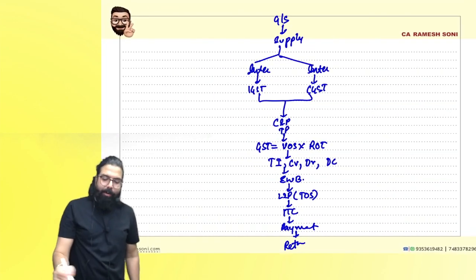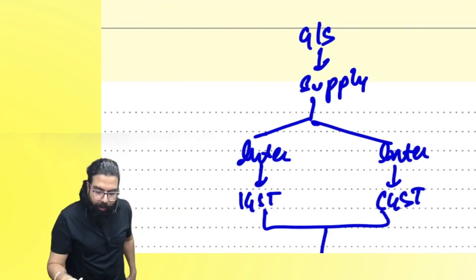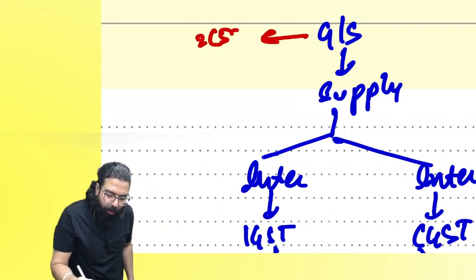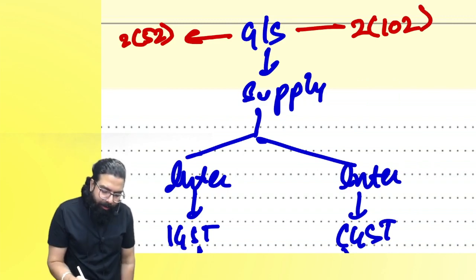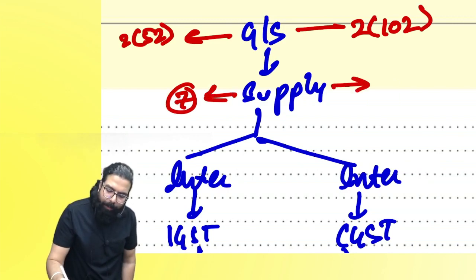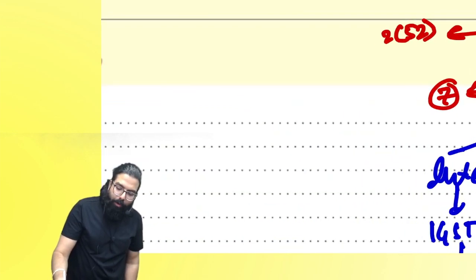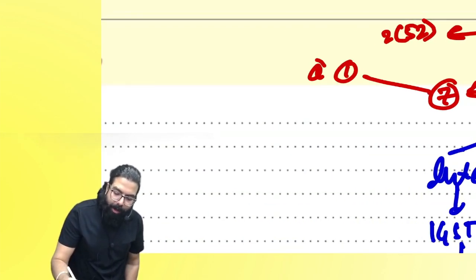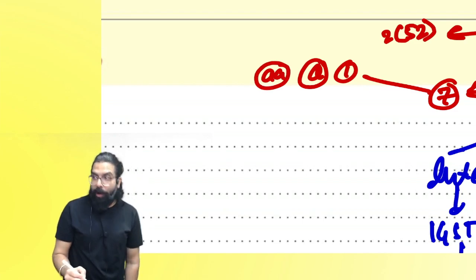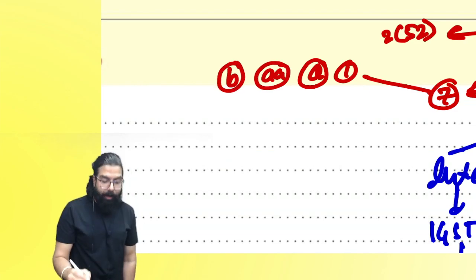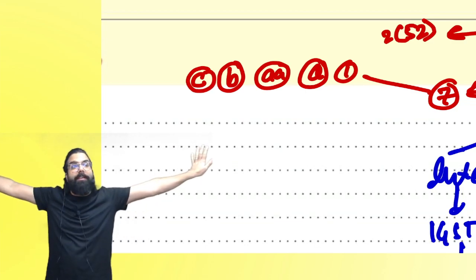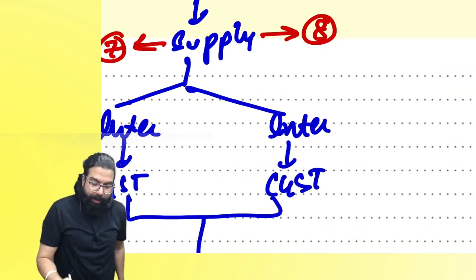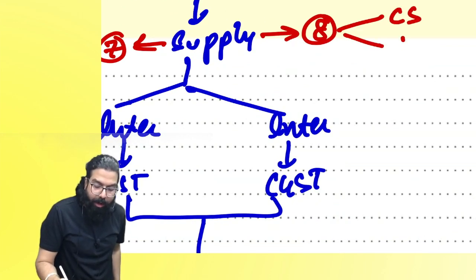Yes, everyone. Can you tell me the section numbers? Goods, section 2(52). Services, section 2(102). Then supply, section 7, and supply, section 8. Remember how you revise at home. Section 7(1): A, all forms; B, a person other than an individual; B, importation; C, Schedule 1. You have to revise all together, like a tree. Are we clear, everyone? Then section 8, composite supply and mixed supply.